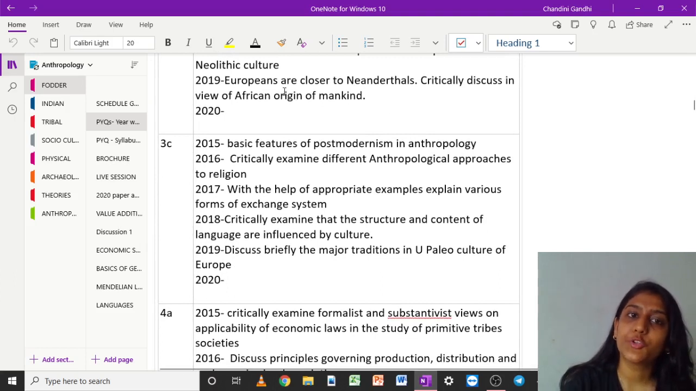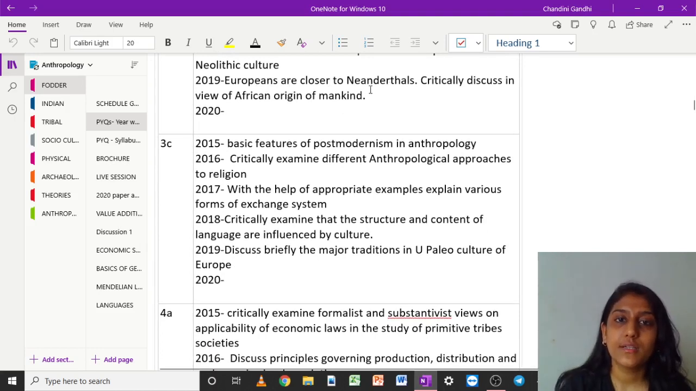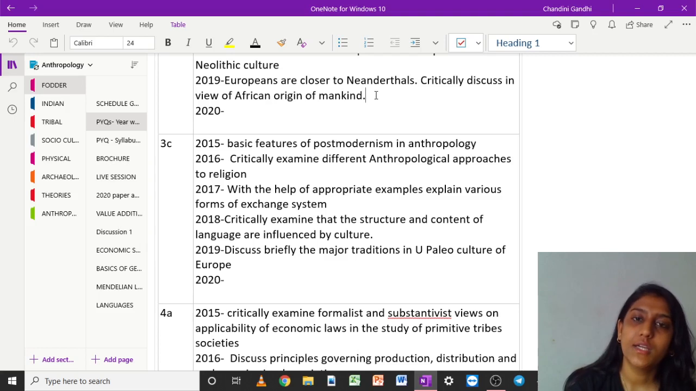2019 it has brought you back to 1.6, where Europeans are closer to Neanderthals, which is critically discussed. Now this is purely from the current debates. Okay, so this kind of correlation you generally don't read in your notes, but only when you read such articles that you can write.